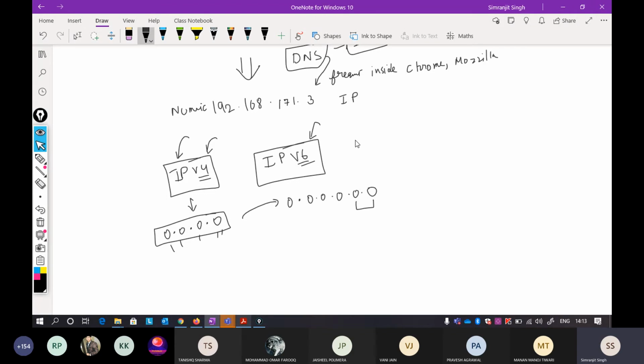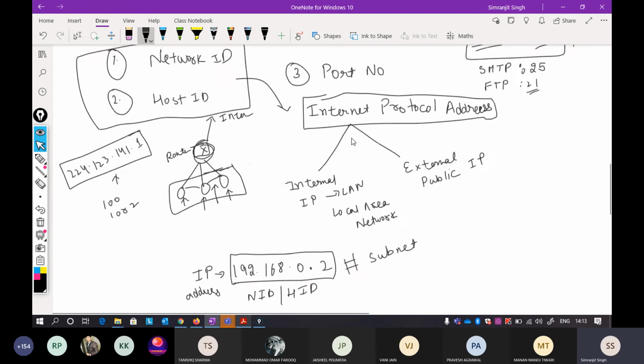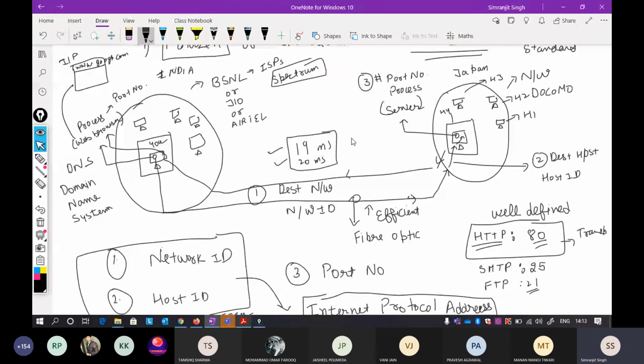Now if you see this communication taking place, there are so many things going on. First, it is going from one place to another. How does it go from one place to another? It will require a physical connection, a wire or some kind of thing. Second, there are many physical devices present along the way, and which path to follow is another problem. Another thing is, if some wire is disconnected here, then what happens?